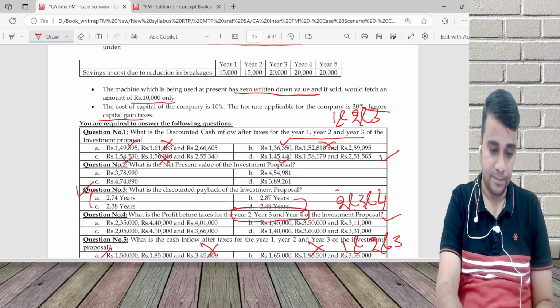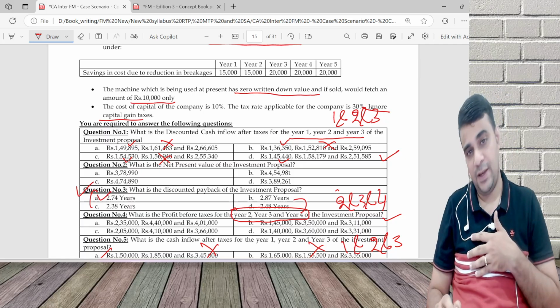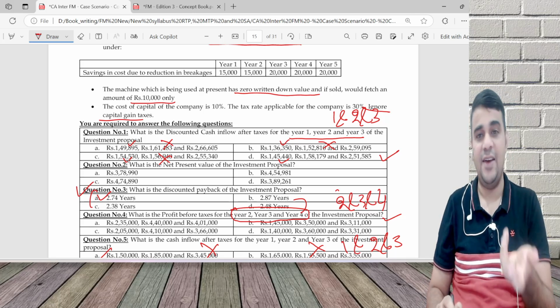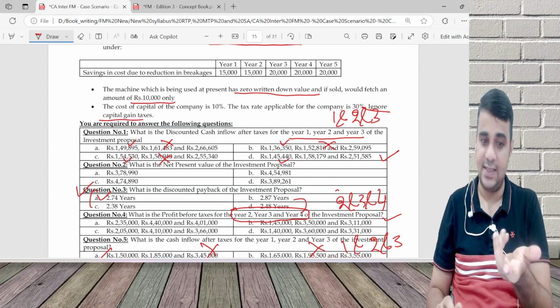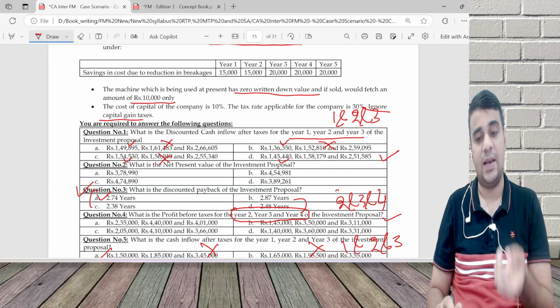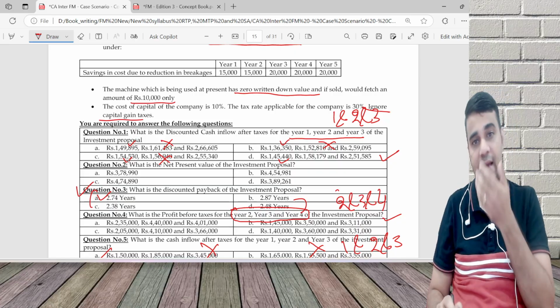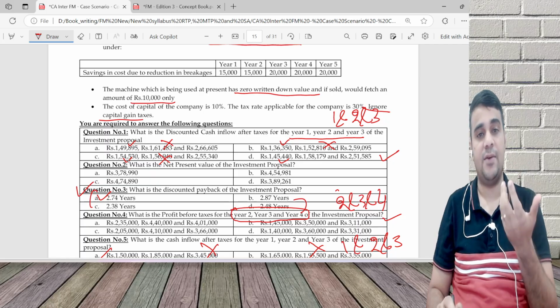2.74 years. NPV, obviously, I need to do all the calculation, which anyway I have already discussed. I have analyzed year 2. Same way you will do year 1 calculation, year 3 calculation, year 4 calculation, year 5 calculation, and then calculate NPV. Now you may be asking, where are we saving time?